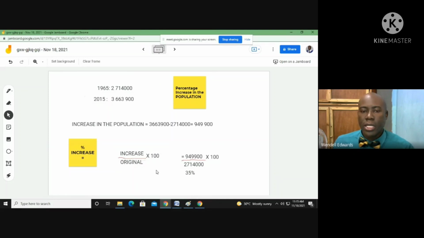All right, very good. So this was the answer that we're looking for. This is the percentage increase in the population moving from 1965 to 2015, when the population moved from 2,714,000 to 3,663,900.